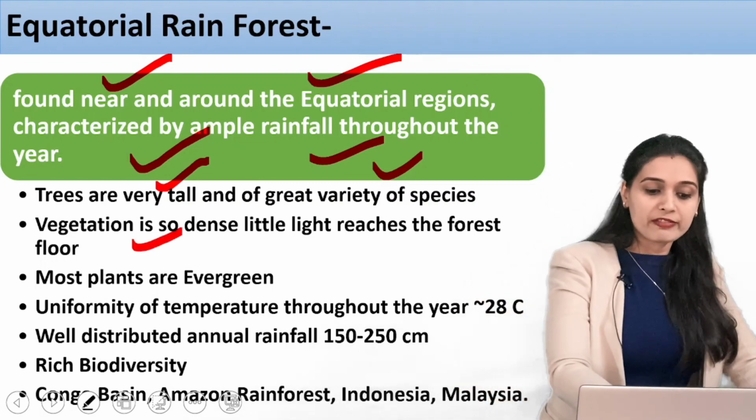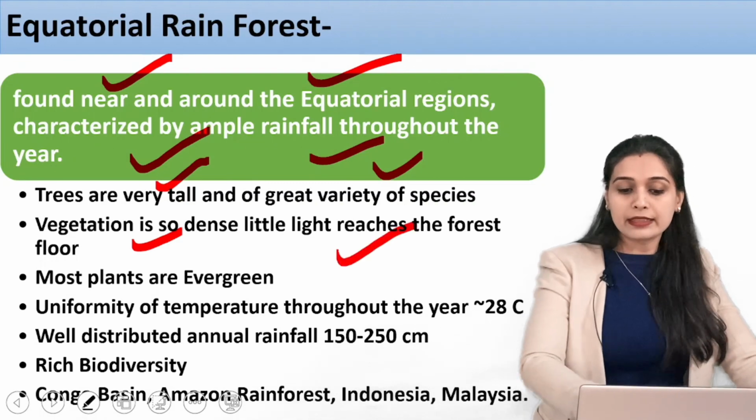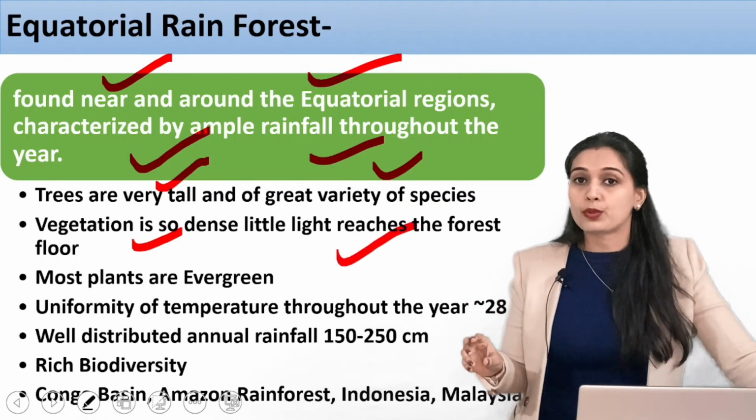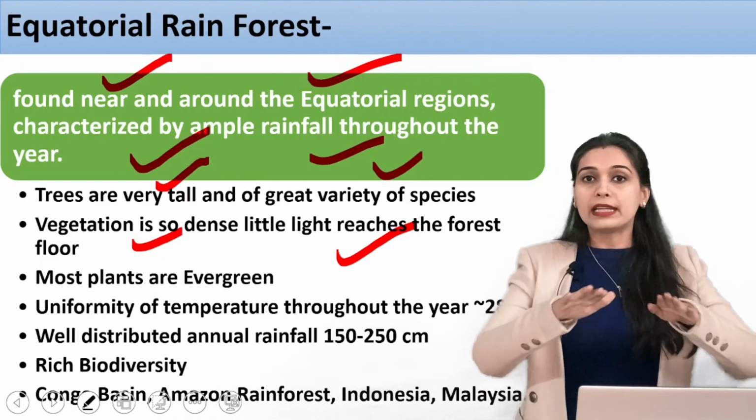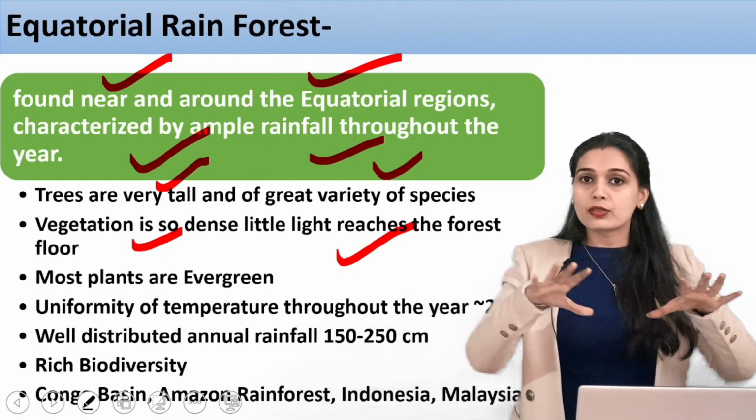Now vegetation is very, very dense. Little light reaches the forest floor. So we are talking about that there is a variety of species. There are lots and lots of trees.